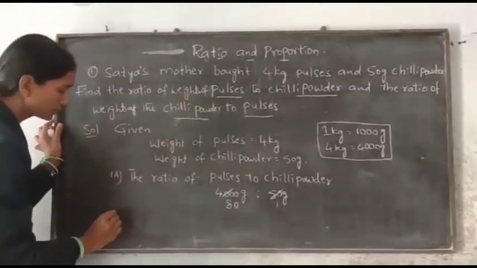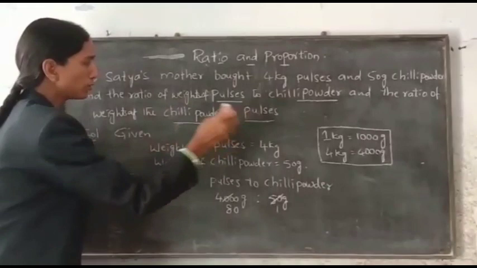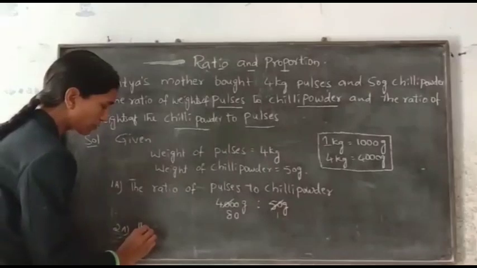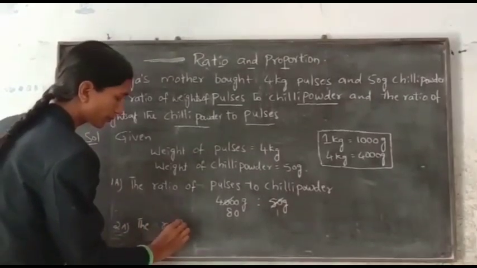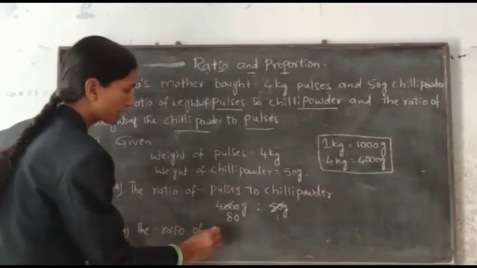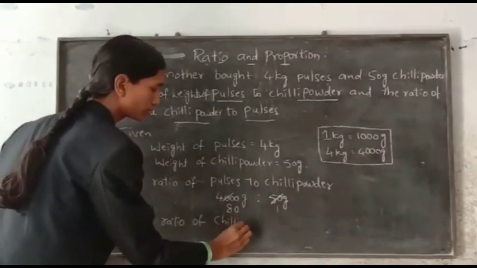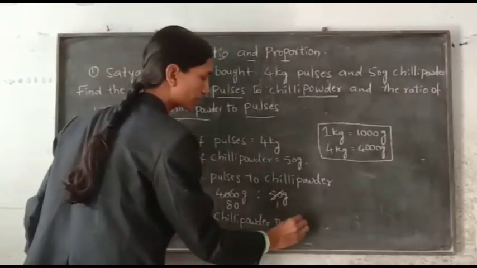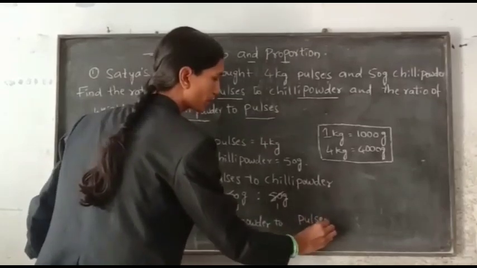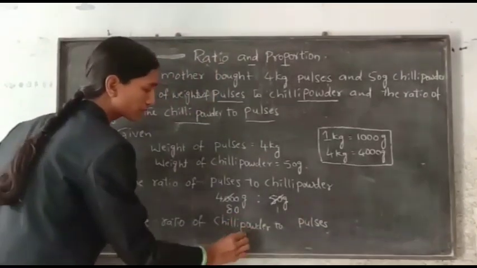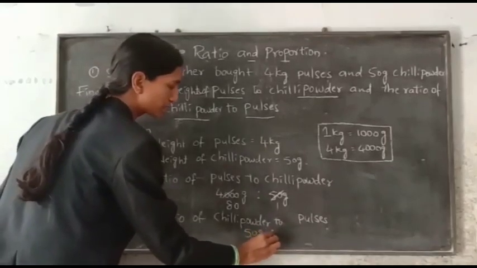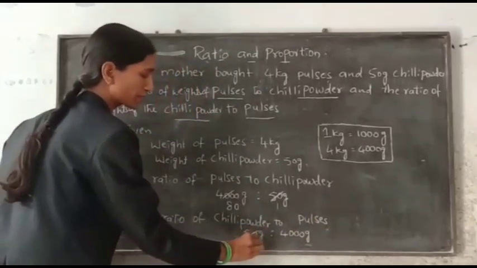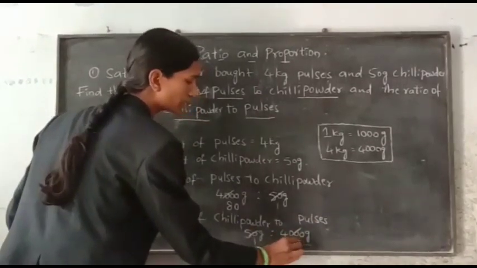Now the second question, the ratio of chili powder to pulses. Second answer: the ratio of chili powder to pulses. First chili powder, 50 grams, is to 4000 grams. Again the same cancellation: 50 ones are 50, 50 eighties are 4000. So the ratio is 1 is to 80.